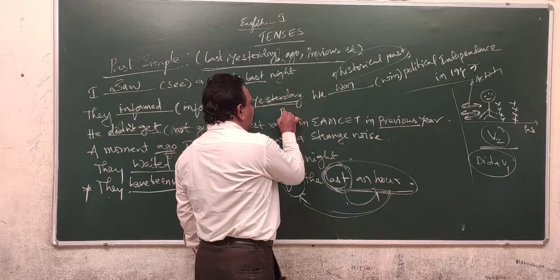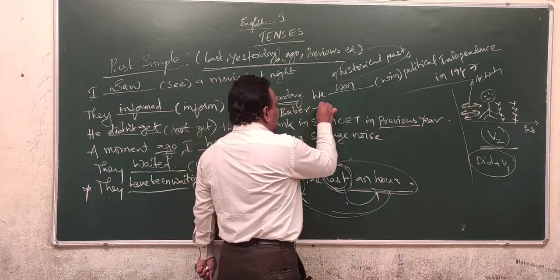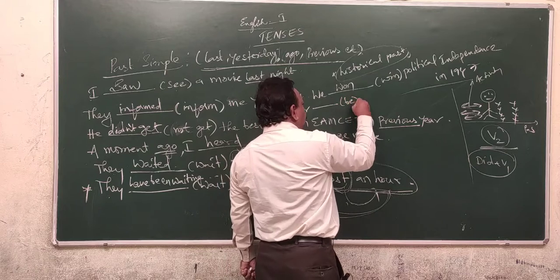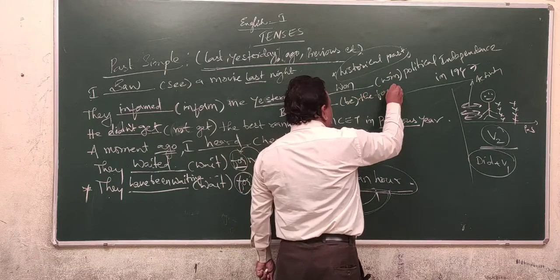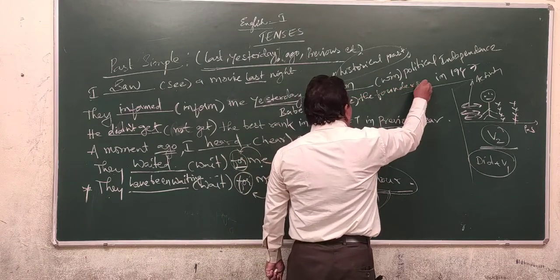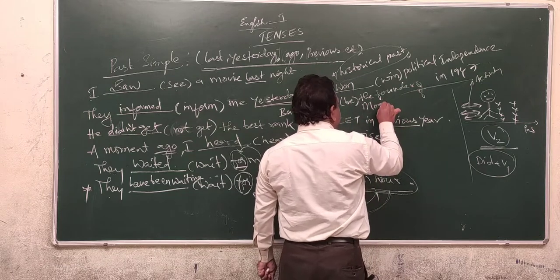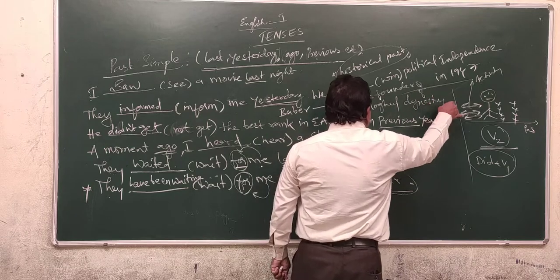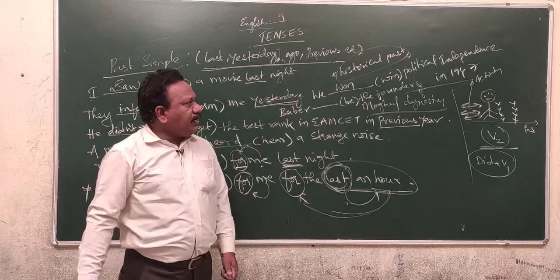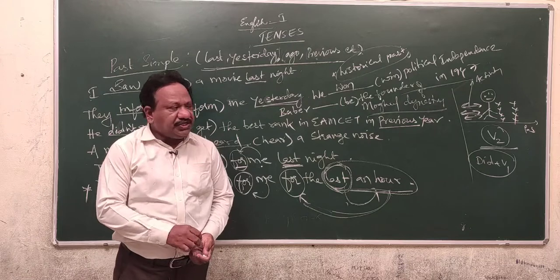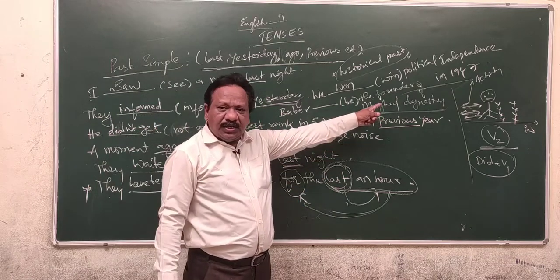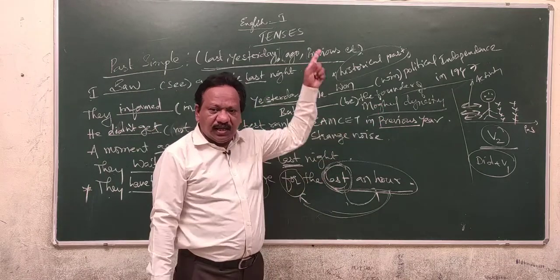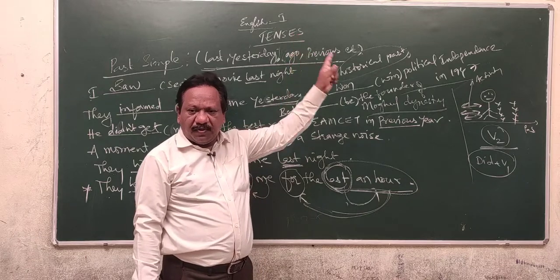Another example: Babur be the founder of the Mughal dynasty. Here, the Mughal dynasty, the ruling of the Mughals, is a historical event, historical past.